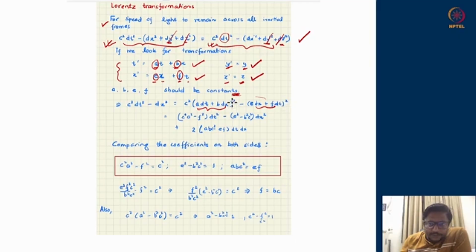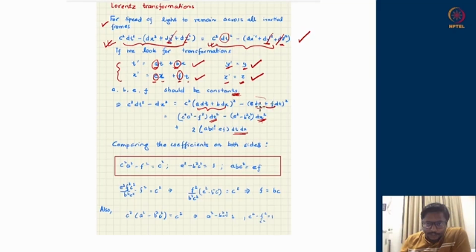Now you see from the square of the first quantity, something times dt square will be generated, something times dx square will be generated, and a cross term which is dt dx will be generated. And the same thing will happen for the second term's square as well. Something times dx square will be generated, something times dt square will be generated, and a cross term twice of e times f times dx dt will be generated. So in the next step, I collect all the terms which are proportional to dt square, all the terms which come with dx square at another place, and all the terms which are cross multiplication between dt and dx at one place.